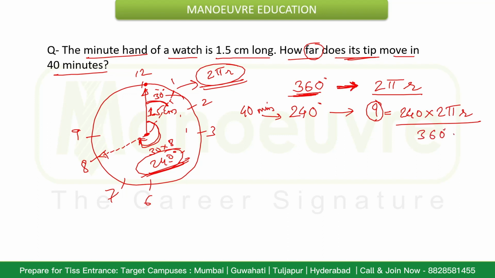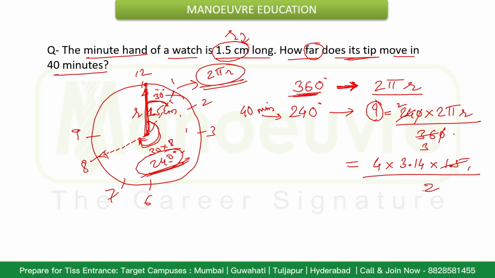Now the 0 will get cancelled, this will be 12 2s and 12 3s. So now again this will come out to be 4 into pi, which I can put as 3.14, into the value of r, which is 1.5 divided by 2.